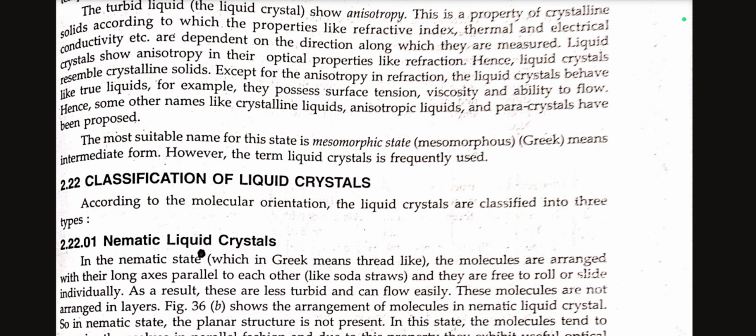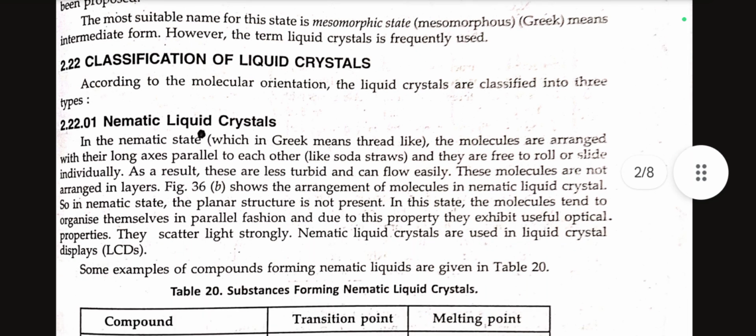Classification of liquid crystals. According to the molecular orientation, the liquid crystals are classified into three types. Nematic liquid crystals. In the nematic state, the molecules are arranged with their long axes parallel to each other and they are free to roll or slide individually. As a result, they are less turbid and can flow easily. These molecules are not arranged in layers.